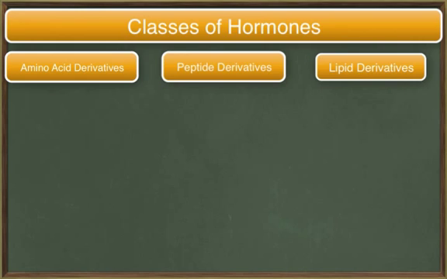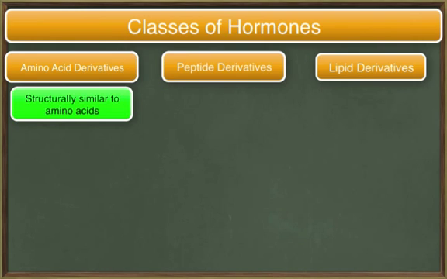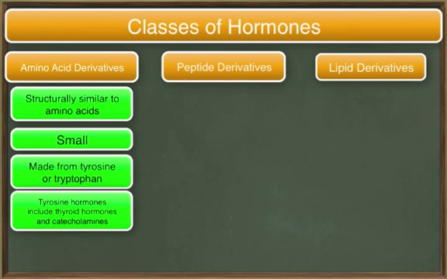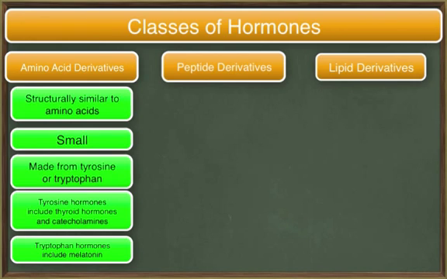Amino acid derivatives are structurally similar to an amino acid, which is the building block of proteins. Amino acid derivative hormones are very small, as are amino acids. These hormones can be formed from either the amino acid tyrosine or the amino acid tryptophan. The hormones derived from tyrosine include the thyroid hormones, epinephrine, norepinephrine, and dopamine. Epinephrine, norepinephrine, and dopamine are collectively called catecholamines. The hormones derived from tryptophan include the hormone melatonin.